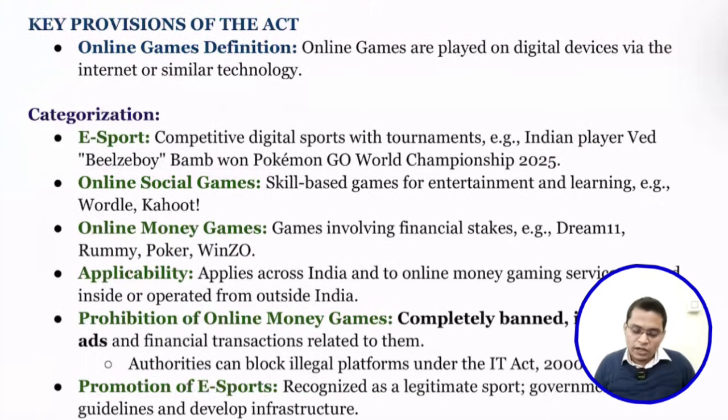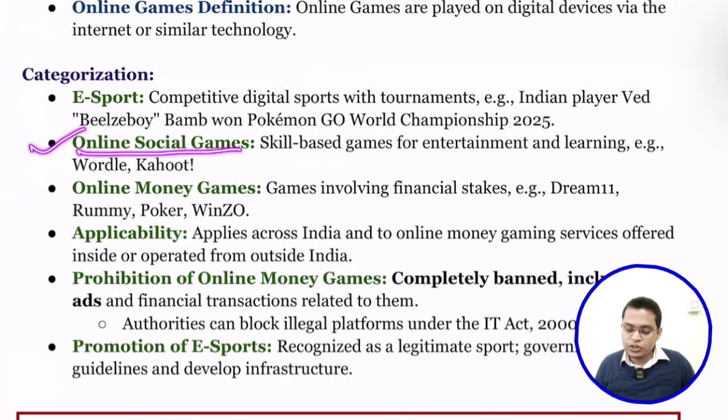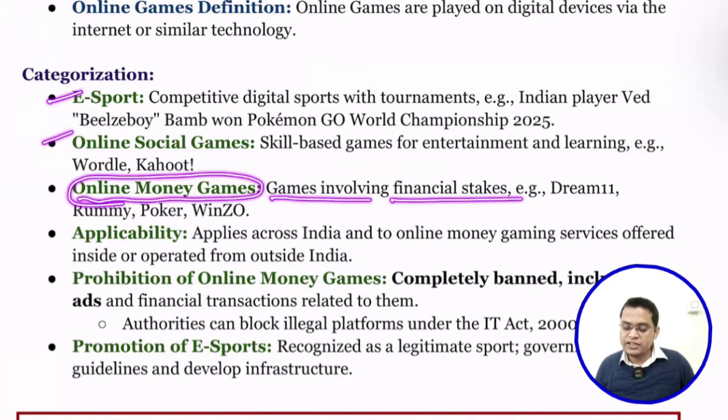Okay, so next is online social games. Social games are for entertainment and learning. There are so many games that can be used for learning, making our kids learn a lot of things. For example, Wadley and Kahoot. These are social-based games, so they are not banned, they are promoted. Then online money games: games involving financial stakes like Dream11, Rummy, Poker and WinZO are banned because money is involved.